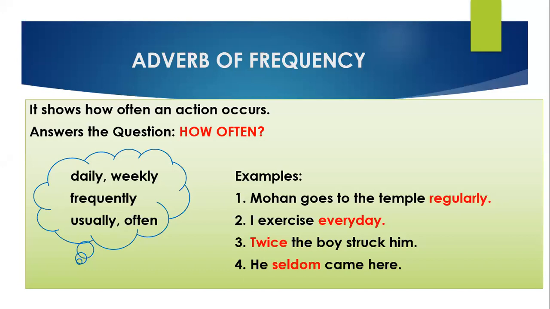How often does Mohan go to the temple? Regularly. How often do I exercise? Every day. How often did the boy strike him? Twice. How often did he come here? Seldom. Seldom means kabhi kabhi, sometimes. Other examples of adverbs of frequency are daily, that is, the work happens on a daily basis, weekly, frequently, monthly, annually, usually, and often. So these are some examples of adverbs of frequency.